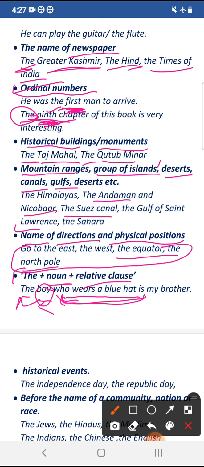Relative clause is a clause that begins with a relative pronoun. The word who is a relative pronoun and the clause it starts is called as relative clause. So the combination is like noun plus relative clause. So before the noun we have to use the definite article.